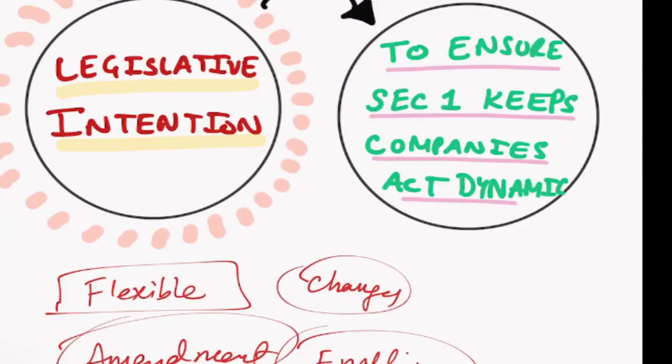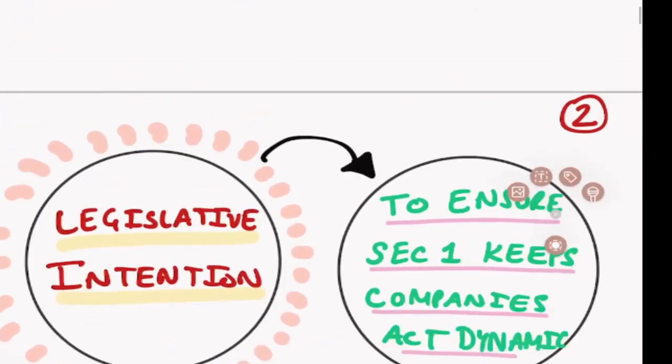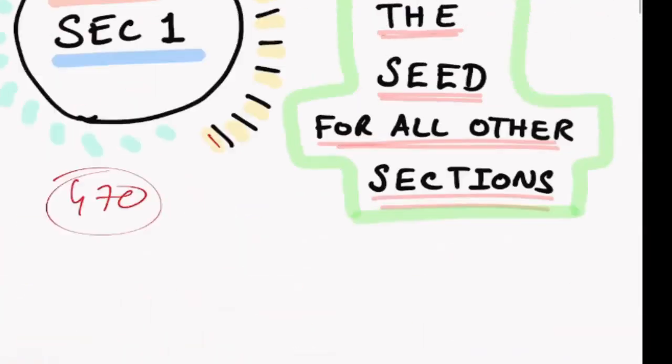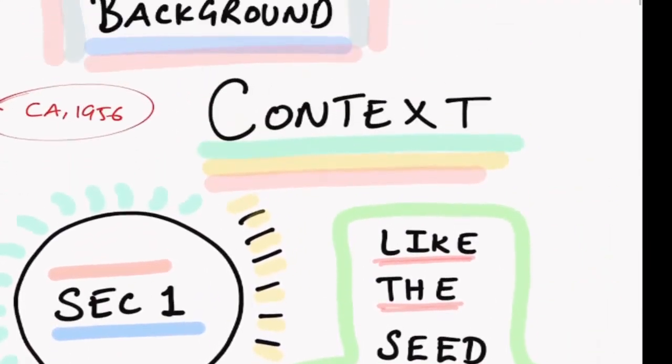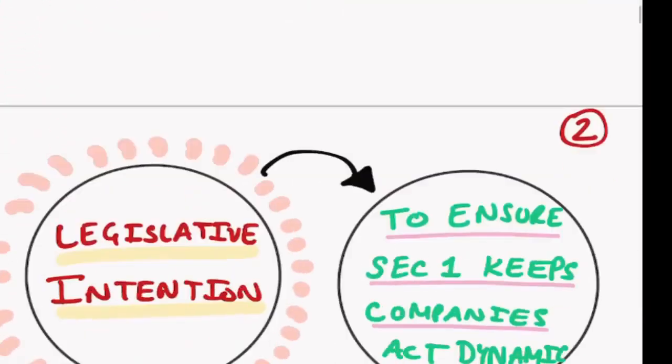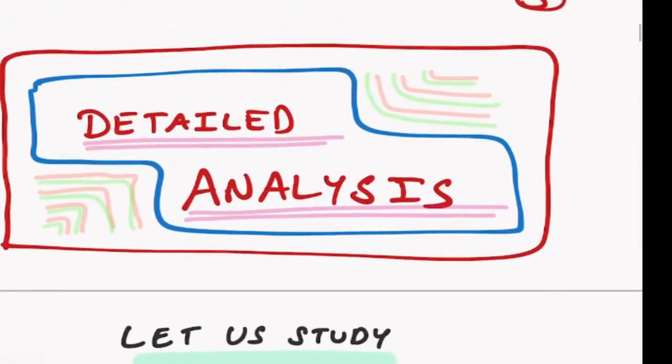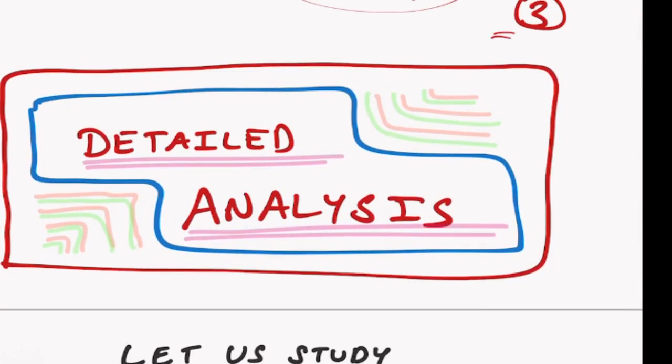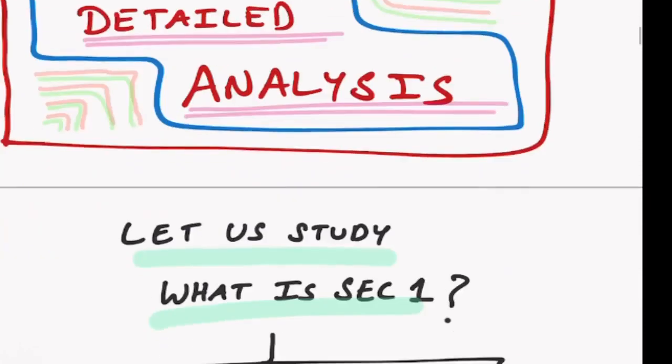That is why for section number 1, we need to know the background and the context. So now we understood the legislative intention, correct? Then we also understood the background and context in relation to the Companies Act 1956. We already know this. Now we will come to the third aspect of the detailed analysis of this particular section.